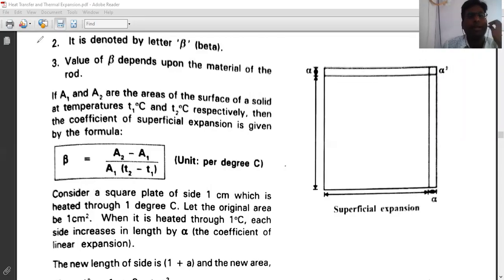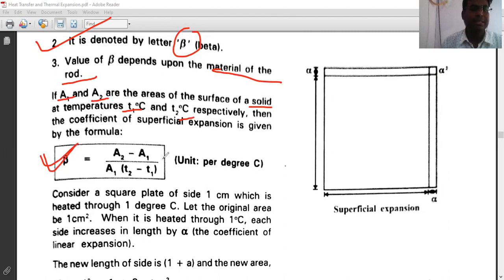Look at the next point. It is denoted by beta. So areal expansion is represented by beta. The value of beta depends on the material also. If A1 and A2 are the areas of the solid at temperatures T1 and T2, the beta coefficient will be given by A2 minus A1 by A1 into T2 minus T1. The area unit gets cancelled, only temperature remains, so its unit is per degree Celsius.